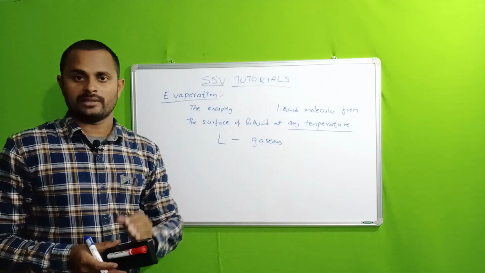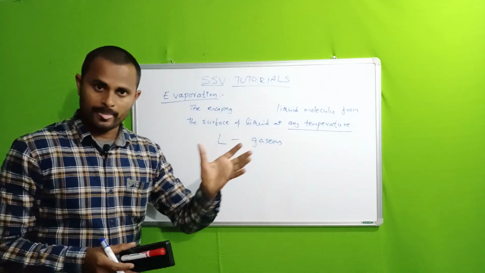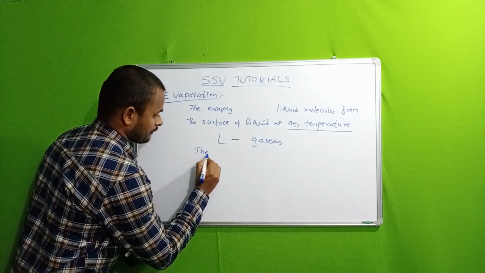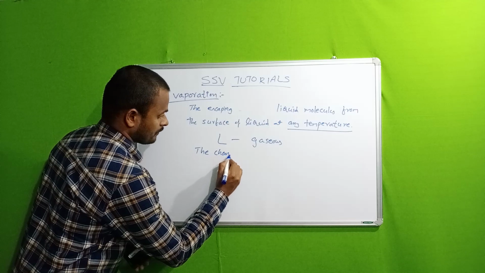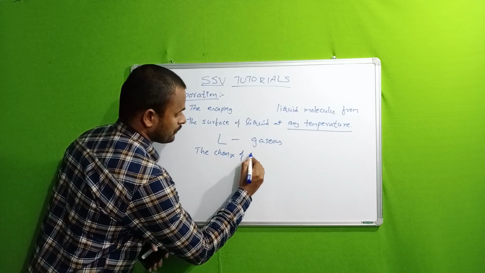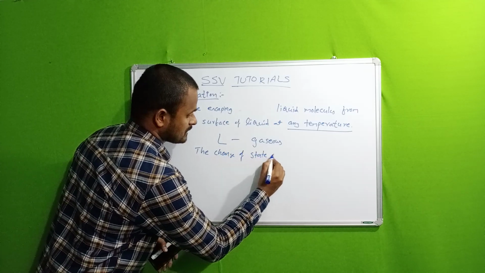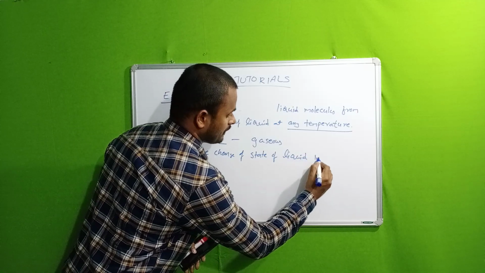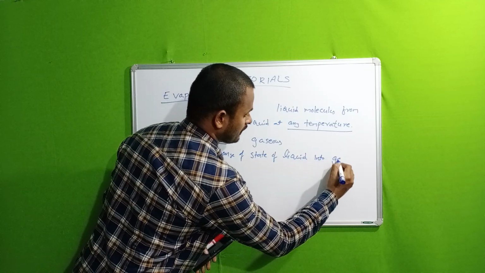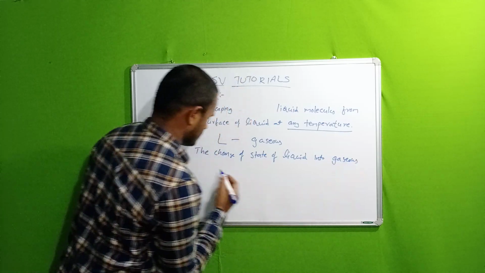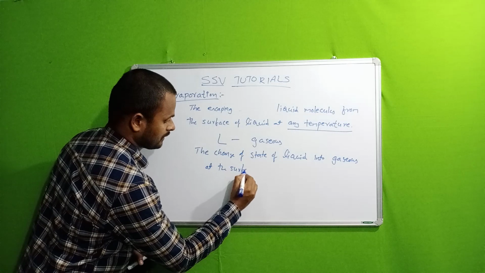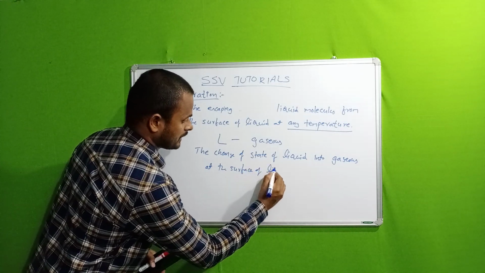Another definition also there for the evaporation, that is, evaporation is the change of state of liquid into gases at the surface of liquid.